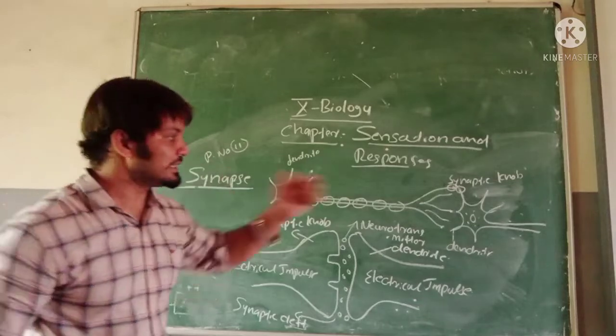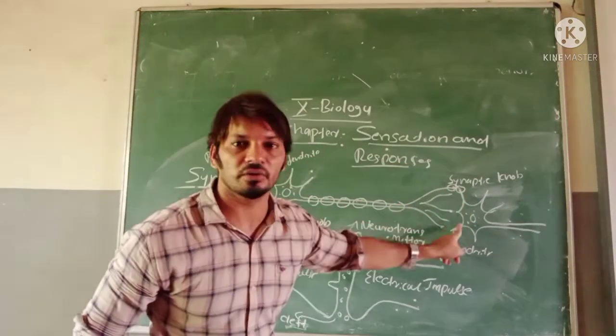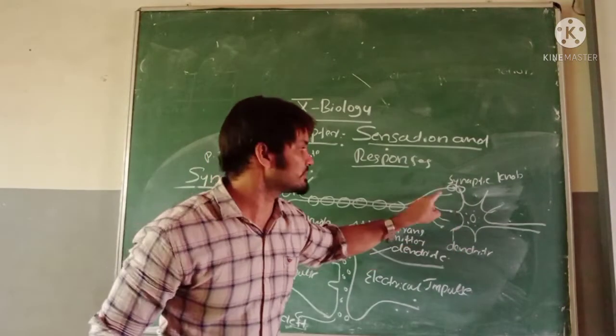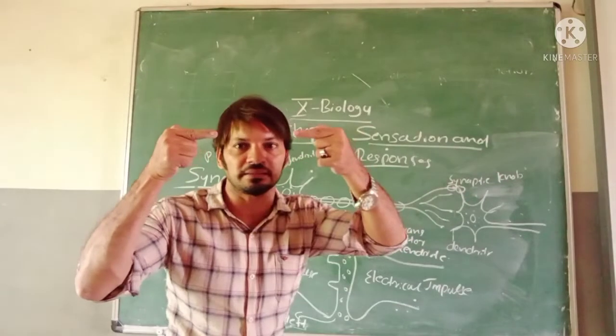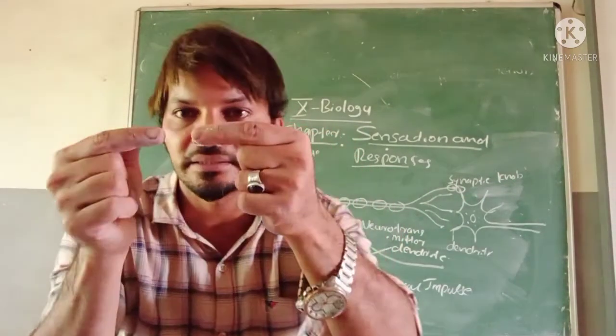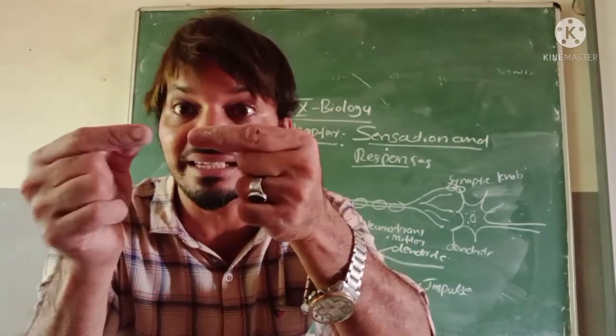Understood? Here a number of synaptic knobs are there, and here a number of dendrites are there. From this one single synaptic knob, to this one single dendrite. That is drawn here.